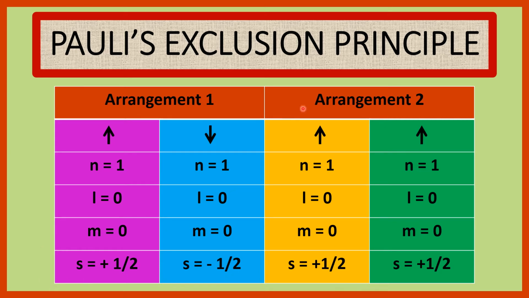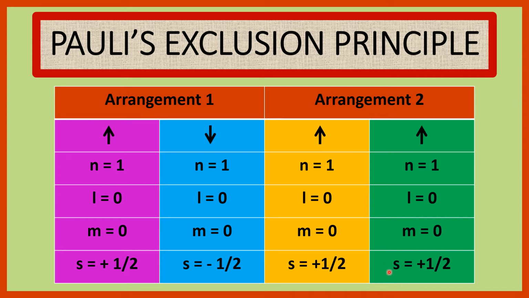Now see arrangement 2. For the electron having upward spin, the value of n is equal to 1, l is equal to 0, m is equal to 0 and s is equal to plus half. And this electron also has upward spin, with n equal to 1, l equal to 0, m equal to 0 and s equal to plus half. That is, for these two electrons, all four quantum numbers are the same.